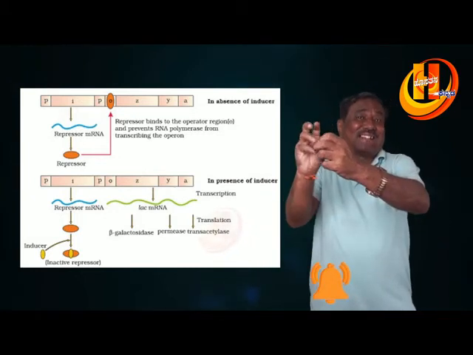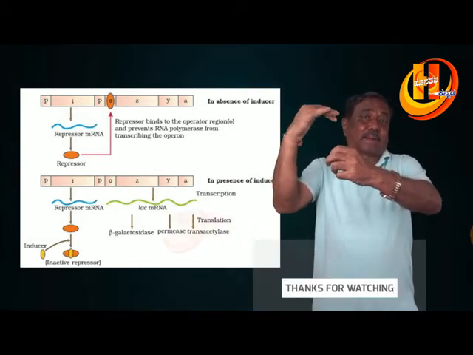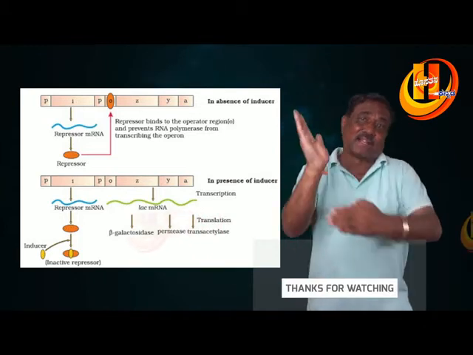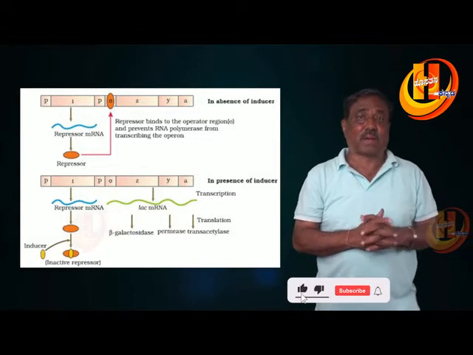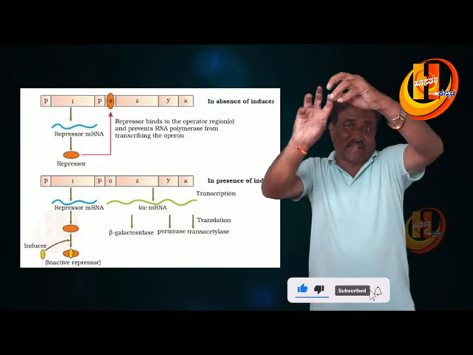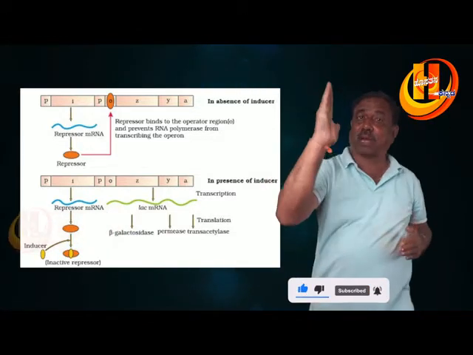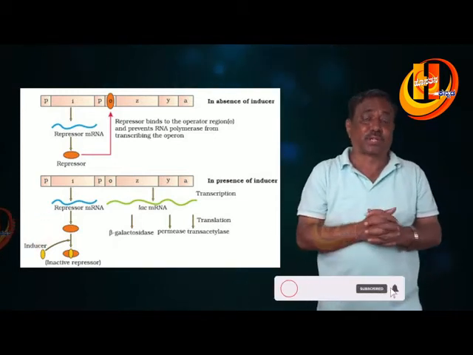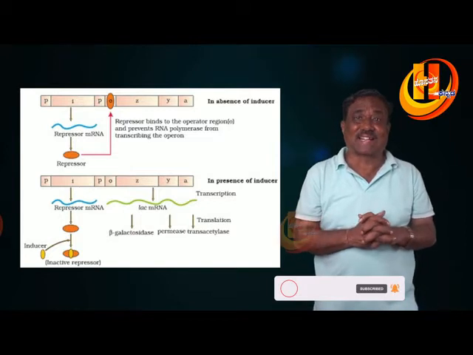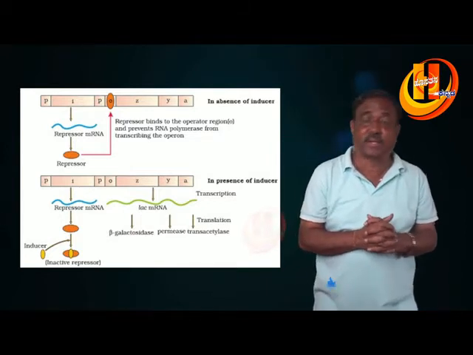The repressor gets released as the inducer binds with it, forming a repressor-inducer complex, and it releases the repressor from the operator gene. Now the operator gene is functional. So this condition is called switch-on condition.